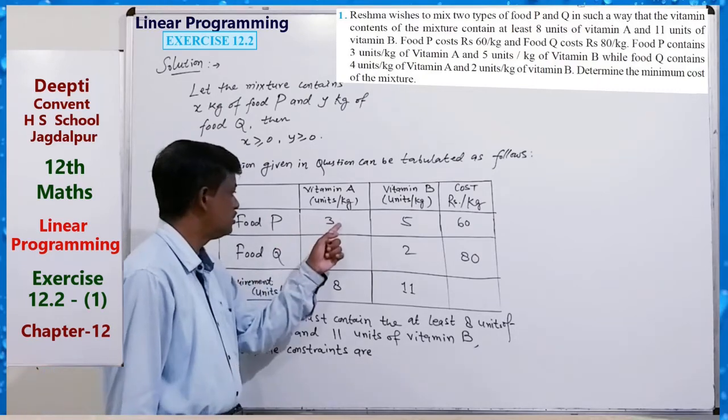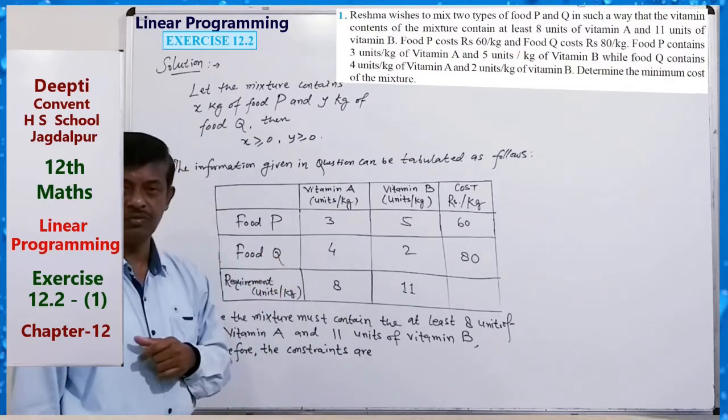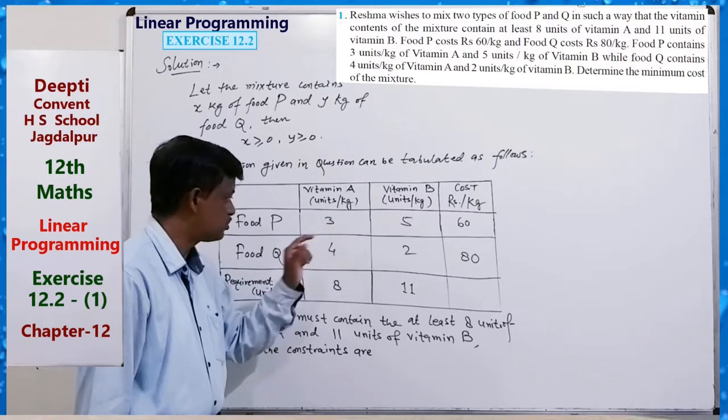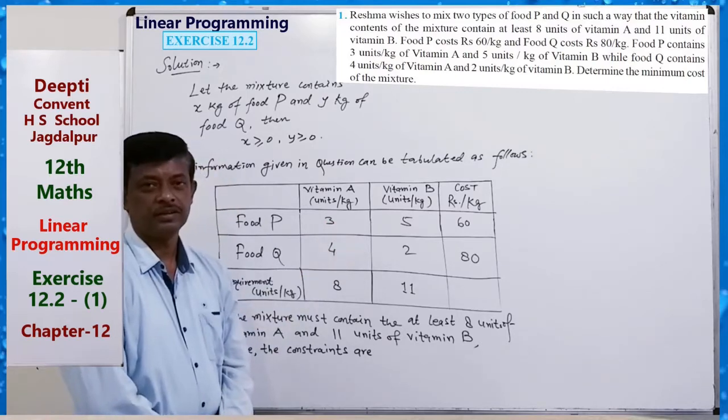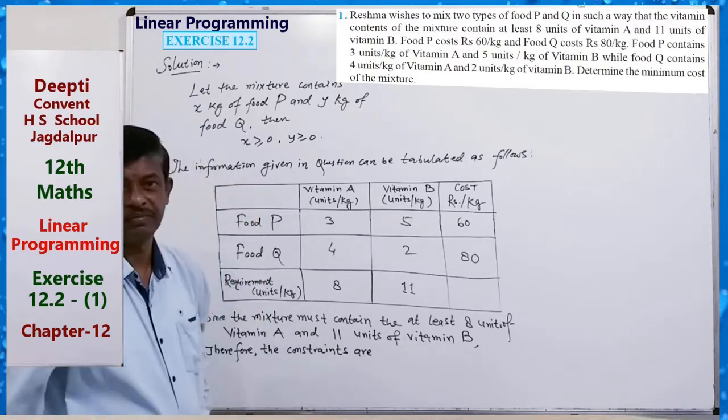X kg of food P gives 3 units, so 3 into x, plus 4 into y kg of food Q, so 3x plus 4y is greater than or equal to 8 according to the question.